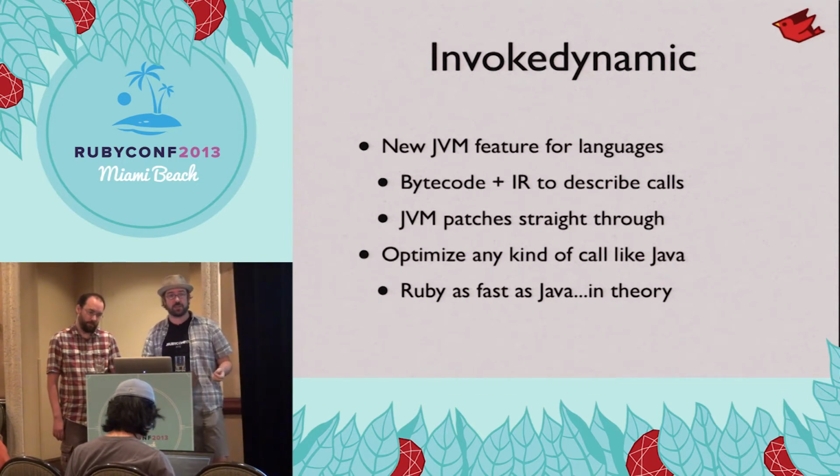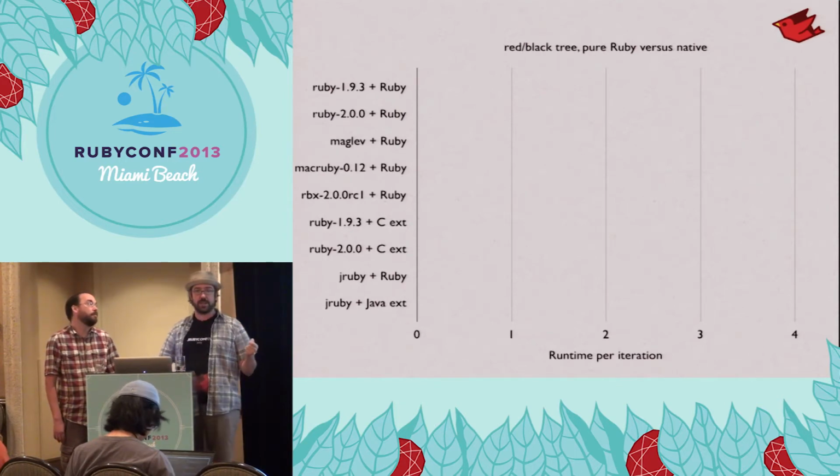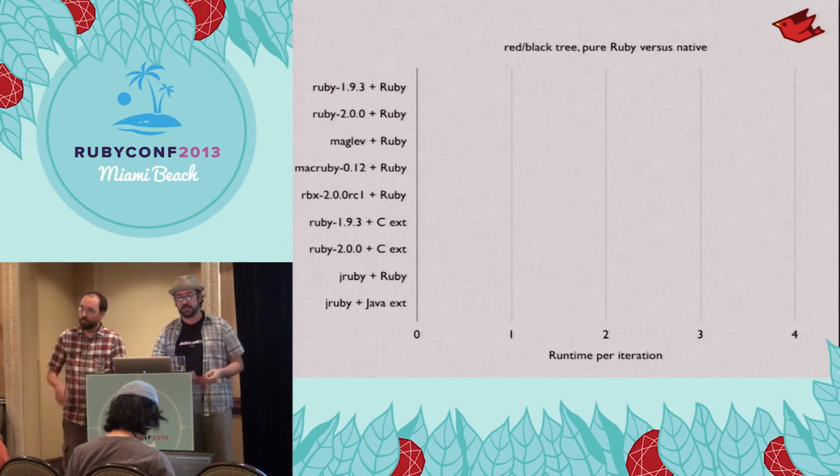Now, does this actually work? Does it actually optimize well? Well, this is one of the benchmarks I've been showing. It's the red-black tree C extension and the Java extension compared to the pure Ruby version.